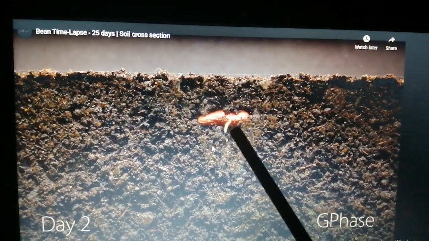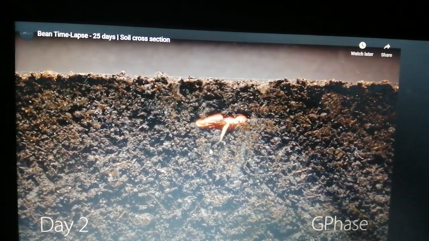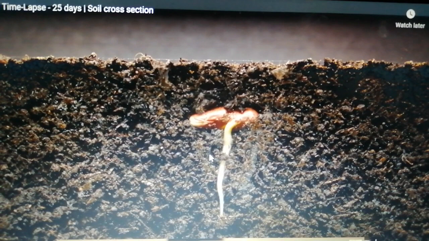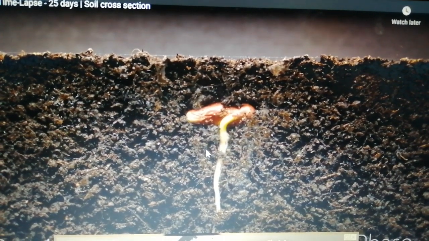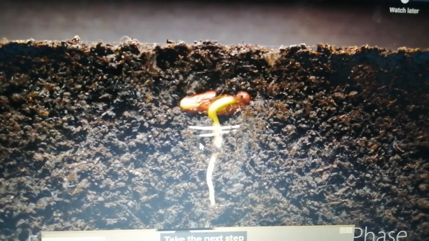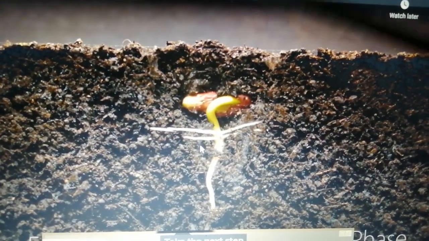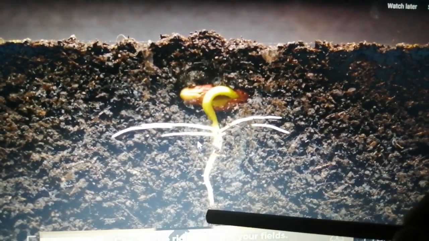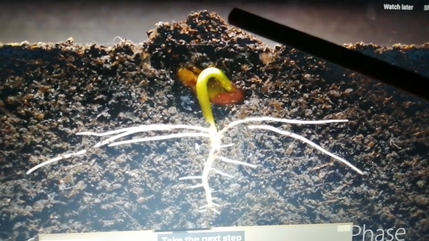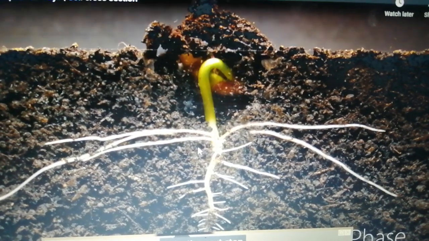See, the root has started to develop. And now the shoot is also developing. The roots grow downwards, whereas the shoot will push up the soil and grow upwards.